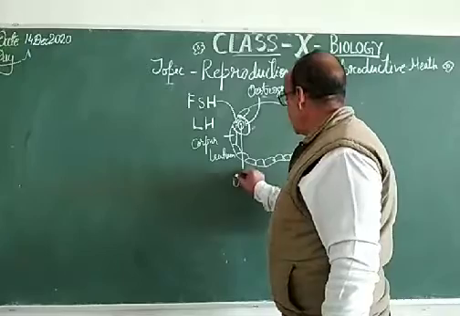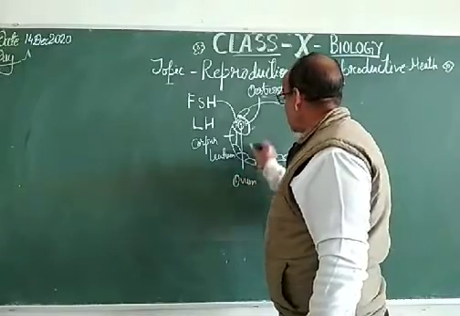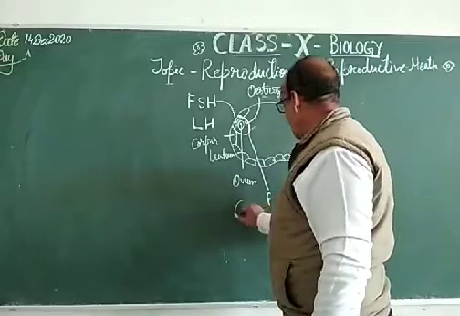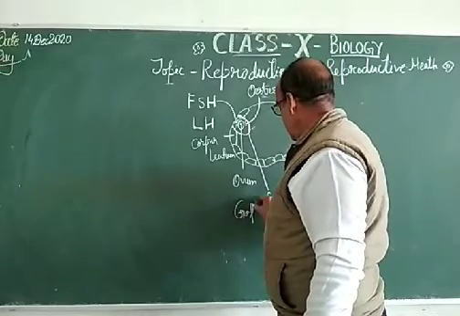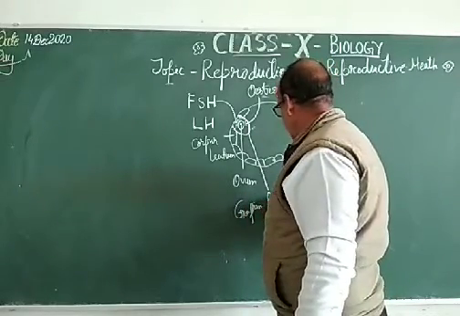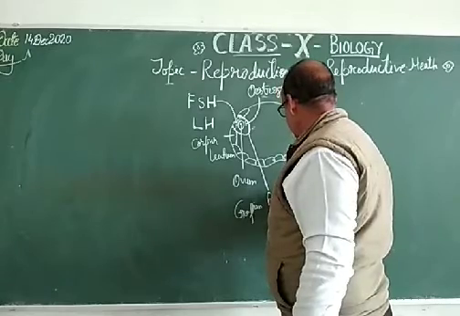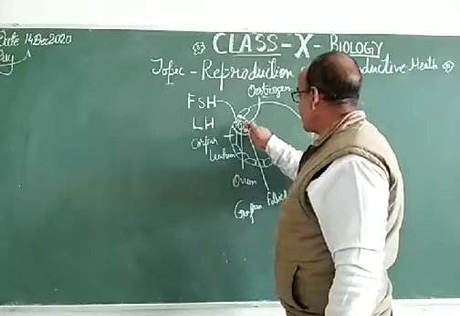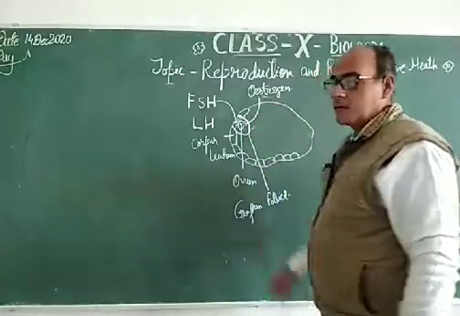This is the ovum, and this is the follicle. This is the Graafian follicle, as you know, and inside it the formation of the ovum takes place due to the estrogen.